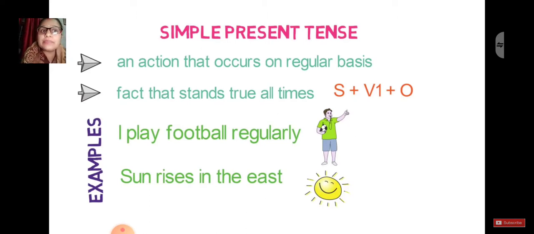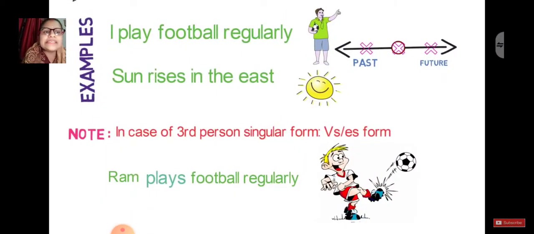Now we have discussed simple present tense. The same example was already given to you, you have understood also. Now just try to understand this figure which is given on the right side. There are arrows. The whole middle circle represents the present situation, and before that was your past, and after that is your future. Now, I play football regularly. It simply indicates that you usually play also in your future and in your past also, and it's a habit. So it means you will play in your future also. So it indicates both times.